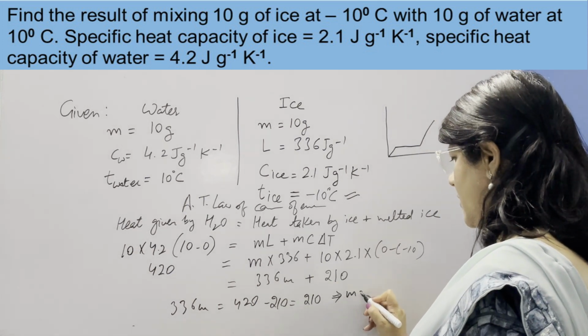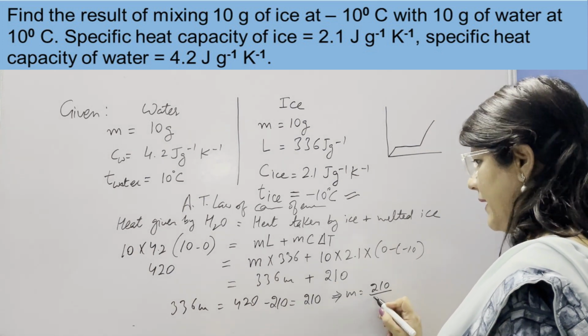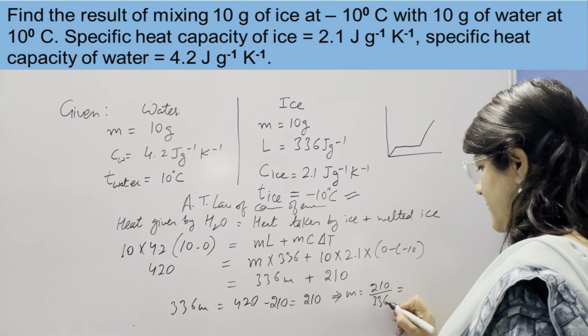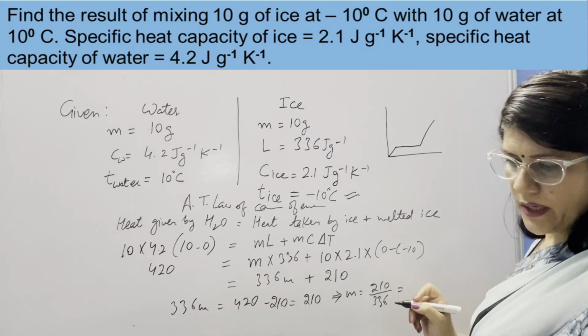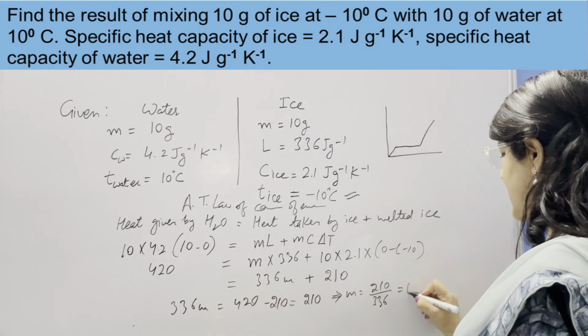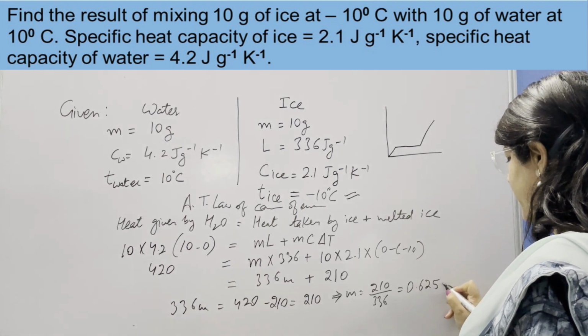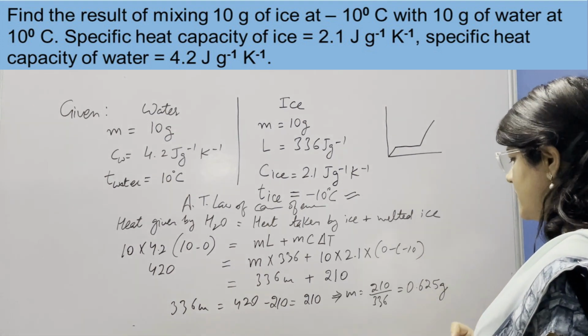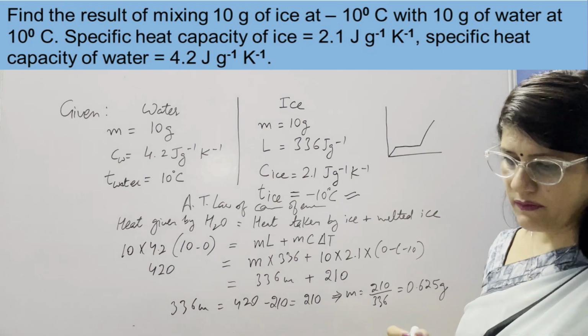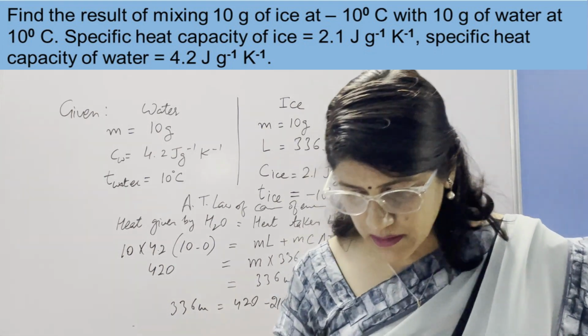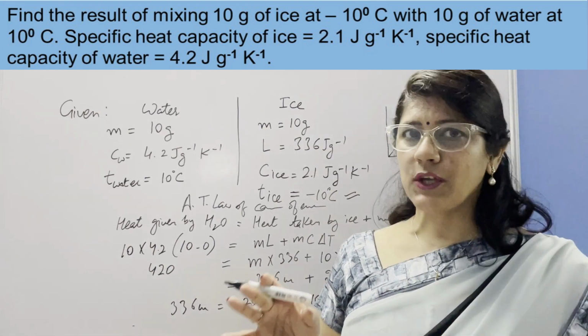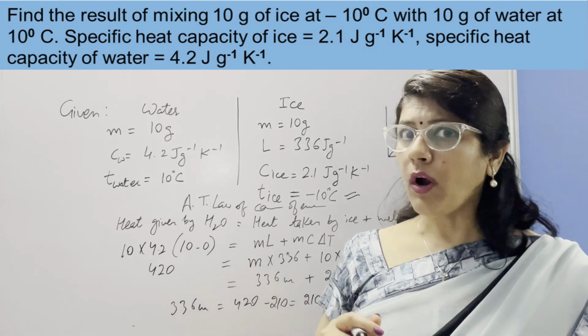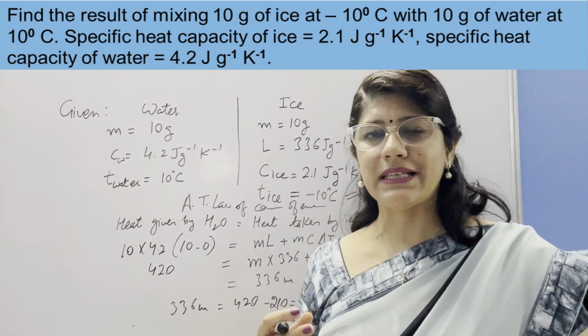So m is equal to 210 divided by 336. So we need to divide 210 by 336 and answer is 0.625 gram. It means 0.625 gram will melt and temperature will remain 0 degrees Celsius, but not whole lot of ice has melted.